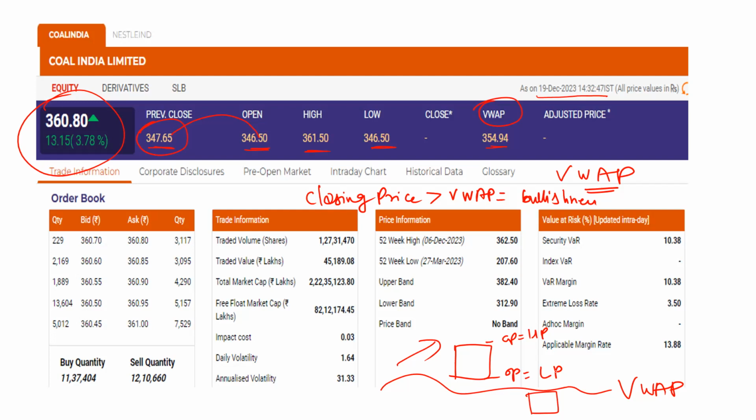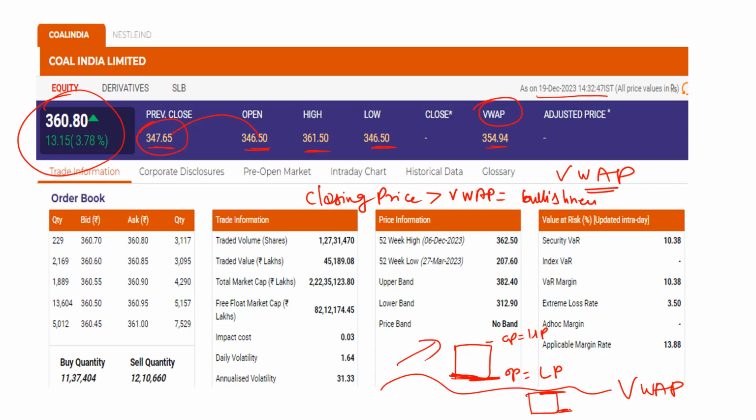But if you are getting a Marubozu above your VWAP line in the stock price, that shows a very strong buying signal, where you can put a stop loss at the lower body. While if you're doing short selling on an intraday basis, you can use this as a selling signal and put a stop loss at this point. Normally VWAP is used generally for intraday trading purposes only. VWAP is a very important and powerful technical indicator.